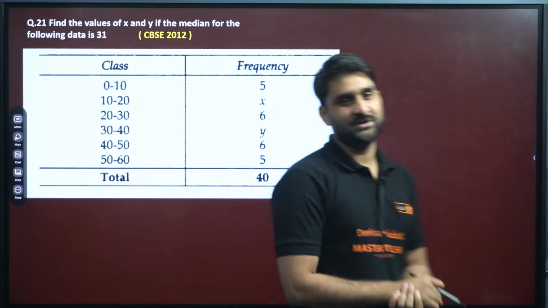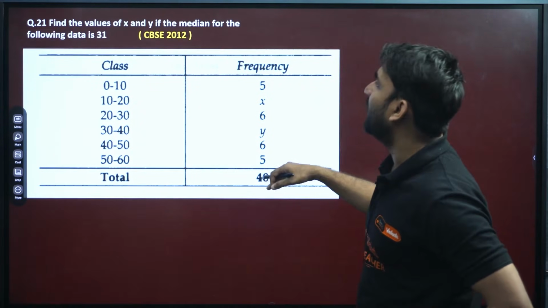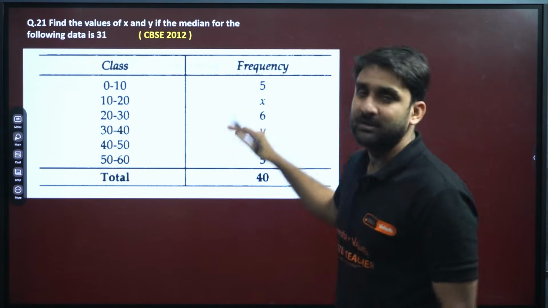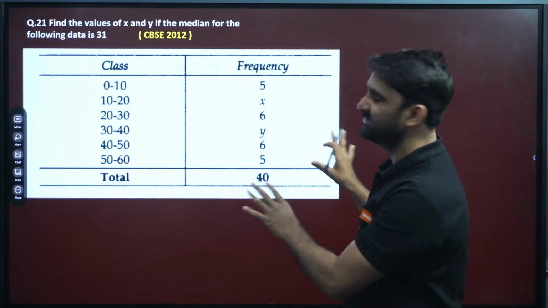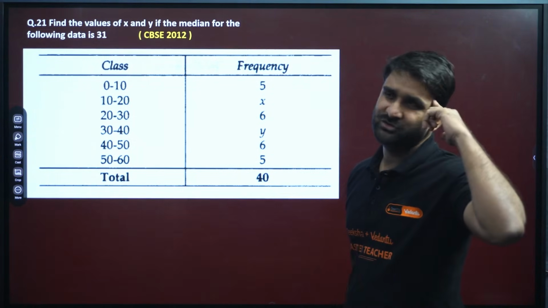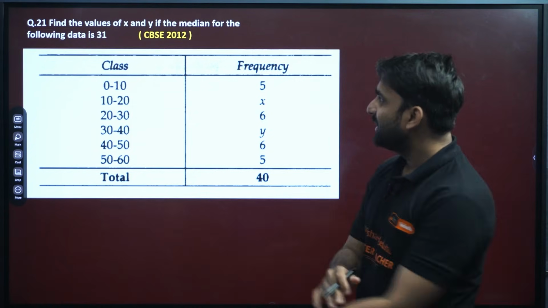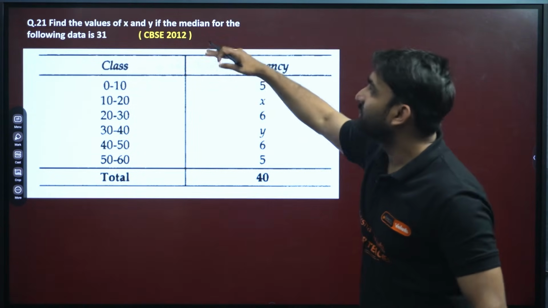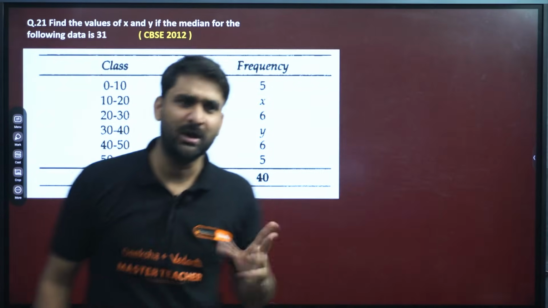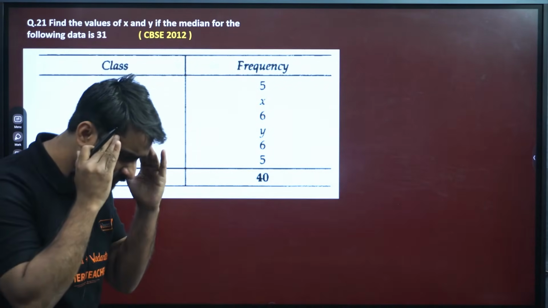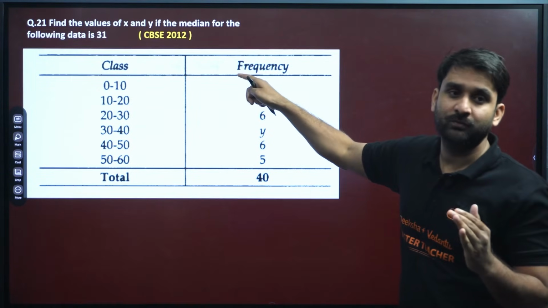Wow. This question is very, very easy. Find the value of x and y if the median is given. See, I have already solved so many questions based on this, exactly the same. You all can go and watch the video top 33 questions on our channel. You can get such questions over there. So find the value of x and y if the median of the following data is given to you. Come on, my dear.